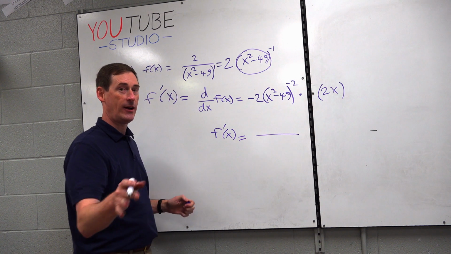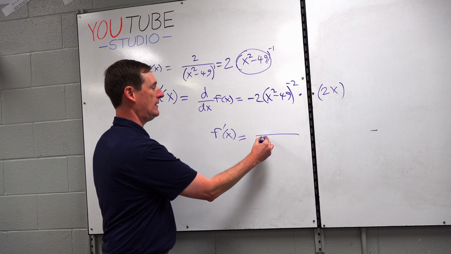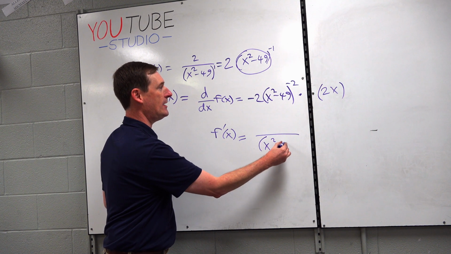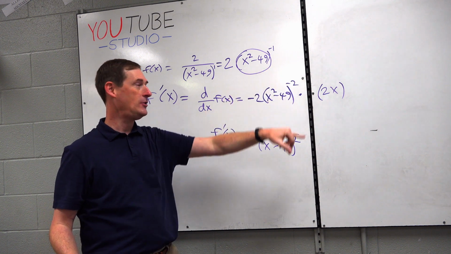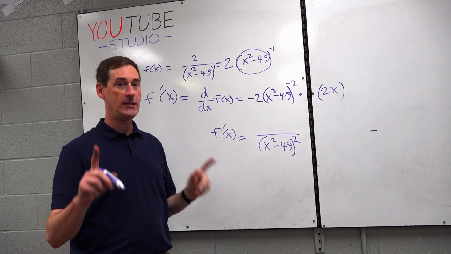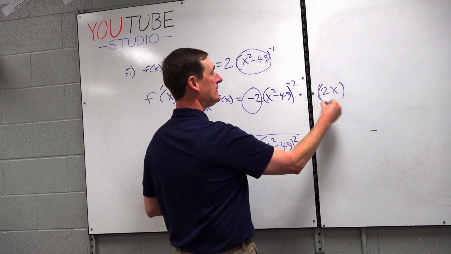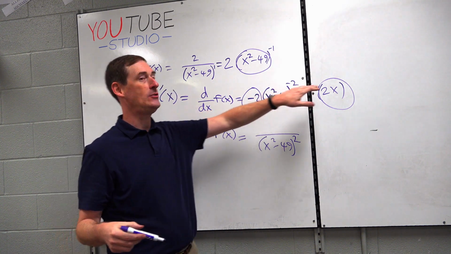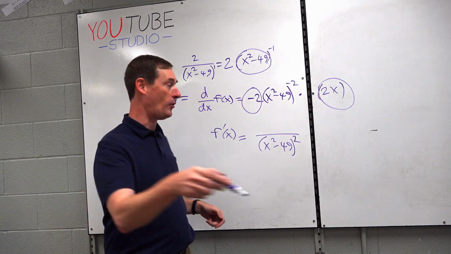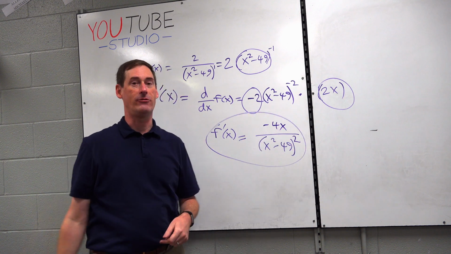All right, here's your final answer. This group to the negative second moves down to the bottom. X squared minus 49, quantity squared, goes from negative 2 to positive 2. And on the top, who's on the top? Negative 2 and positive 2x. And negative 2 times 2x is negative 4x. And that's your final answer.